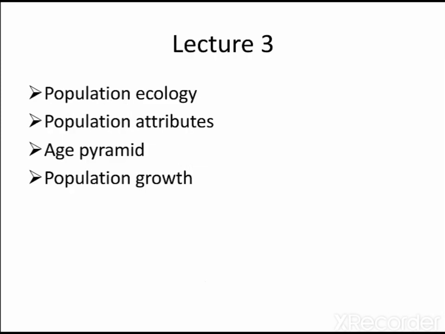So with this we conclude all the important questions as well as the important theory related to the topic of organisms. We have completed the topic of organisms, and in the next lecture we'll be starting with the second half of this chapter, that is population. The first topic that we'll be discussing is population ecology. Second is about the population attributes, age pyramid, and population growth. These are very important points, and in the next part we will be discussing some of the mathematical aspects in biology as well. If you can just brush through the basics of differentiation, integration, and logarithm, it could be much easier while understanding the growth curves.